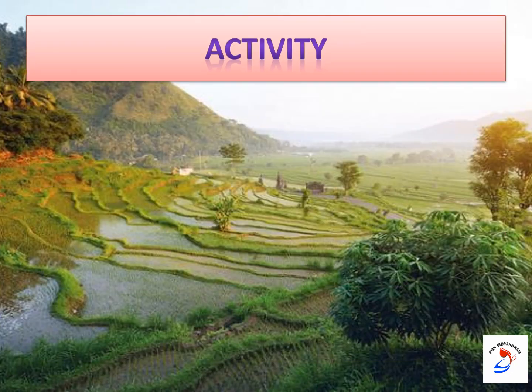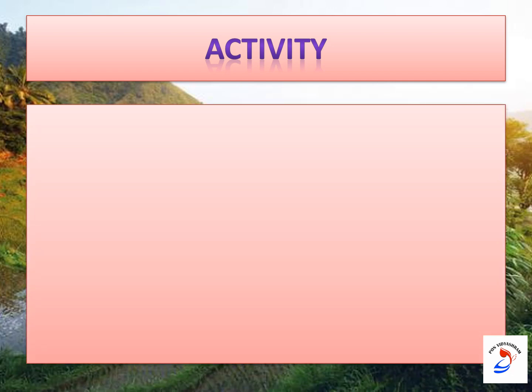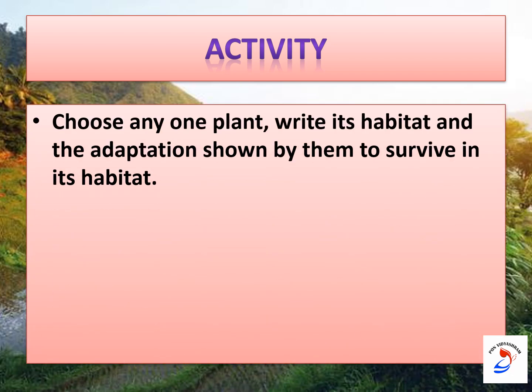Yes, children. Now it's activity time. So, what is our today's activity? Here it is. Choose any one plant, write its habitat and the adaptation shown by it to survive in its habitat. So we all learned the habitat, adaptation, different types of plants based on their habitat, and aquatic plants, different types of aquatic plants.